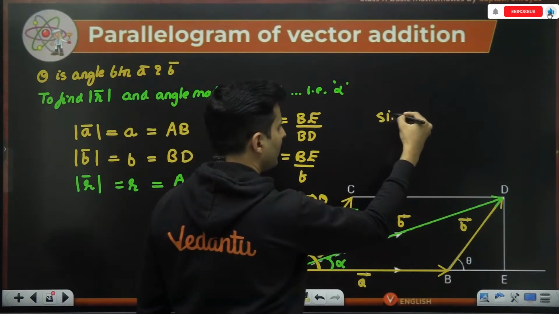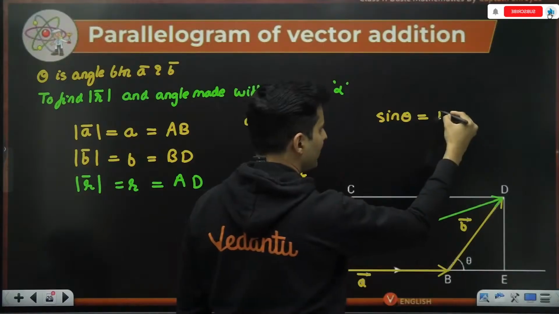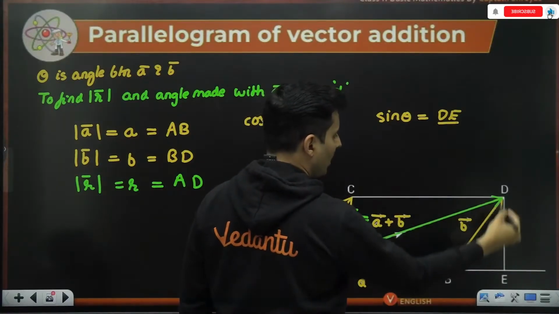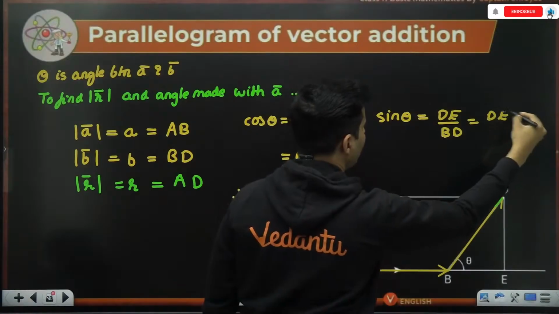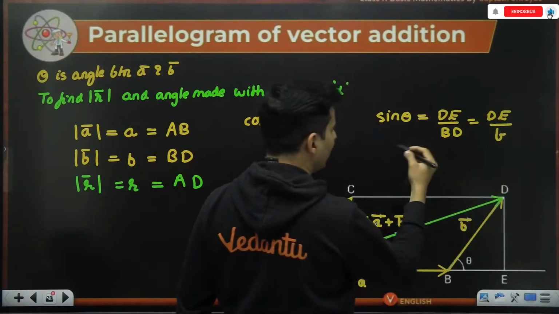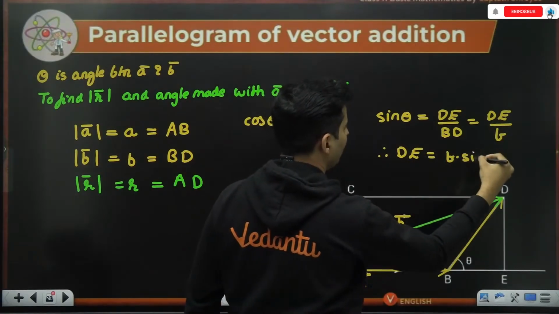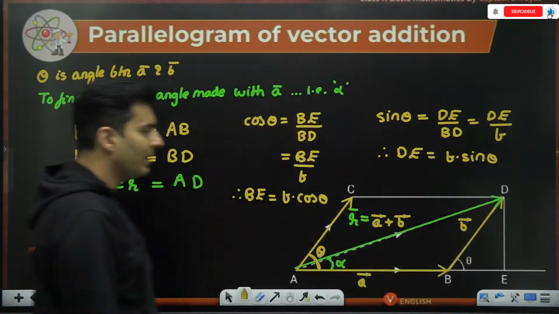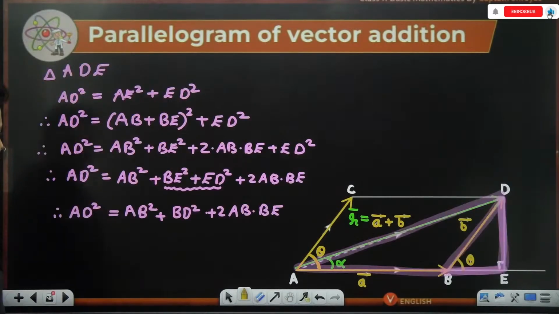Same thing over here. Sin theta is opposite side, which is D to E, upon hypotenuse, which is BD. But wait a minute, B to D is nothing but vector B's magnitude. Therefore, D to E is nothing but B times sine theta. All the values I have got, just have to substitute them over here.